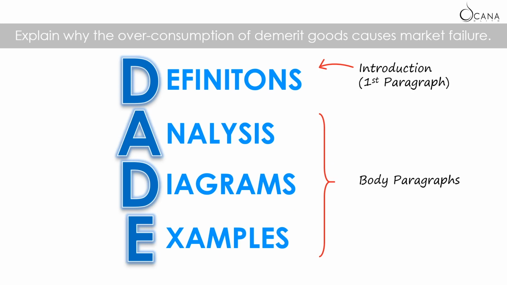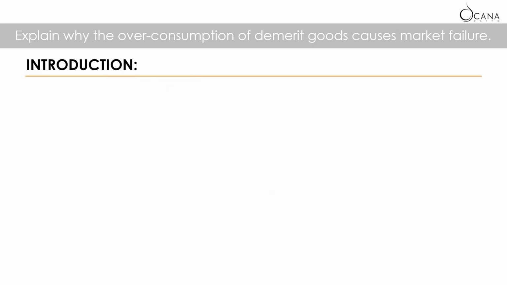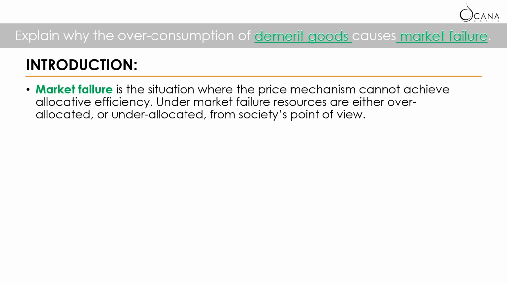Now let's get started. First of all, in our introduction, we will define the key terms. What do you think are the key terms in this essay? Right, it would be demerit goods and market failure. Now let's first define market failure. It is the situation where the price mechanism cannot achieve allocative efficiency. Under market failure, resources are either over-allocated or under-allocated from society's point of view.